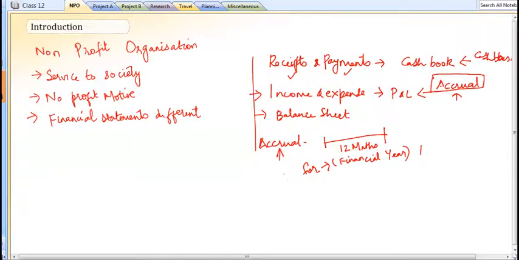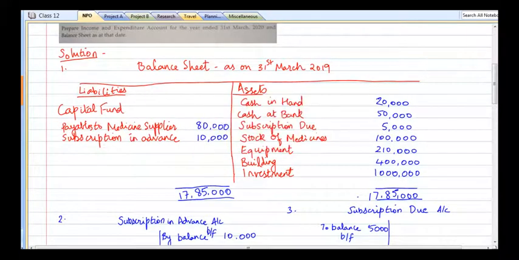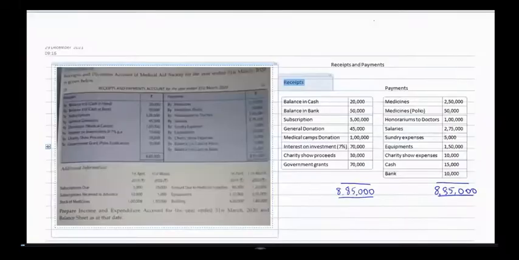This is the concept which we will be looking into while arriving at each of the items of the income and expenditure. Now let's move into the problem under discussion. This is the problem. This is a receipts and payments account of a Medical Aid Society for the year ended 31st March 2020.